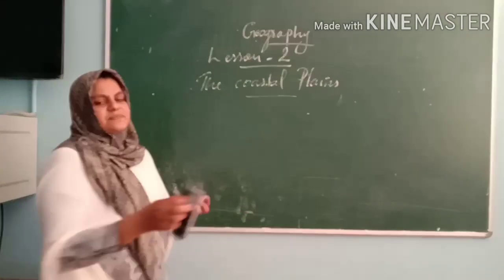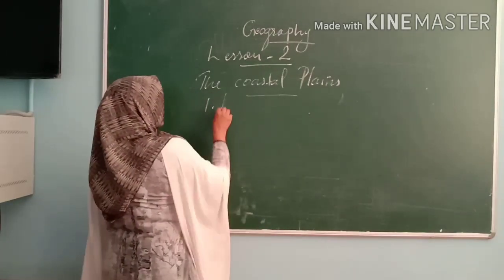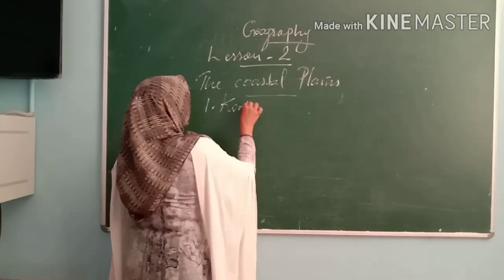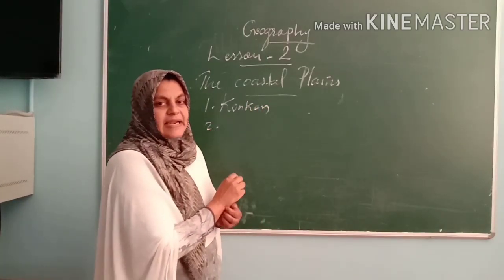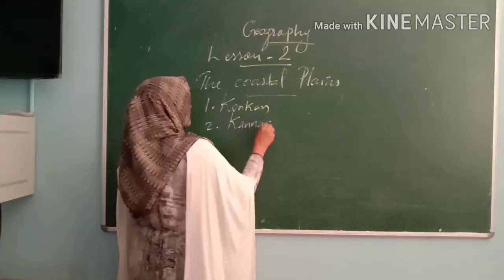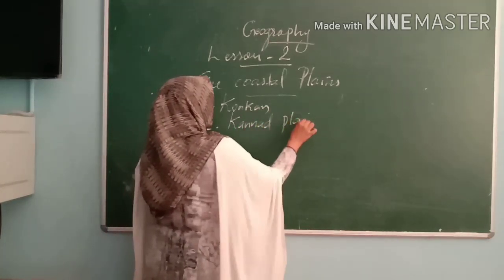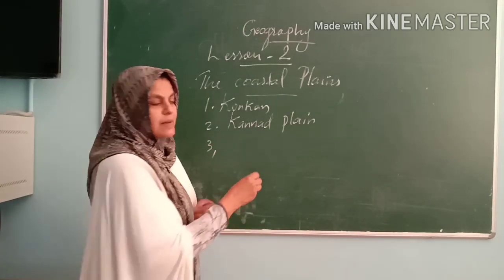First one, the Konkan coast. Second one, the Kannada plain. And third one, the Malabar coast.